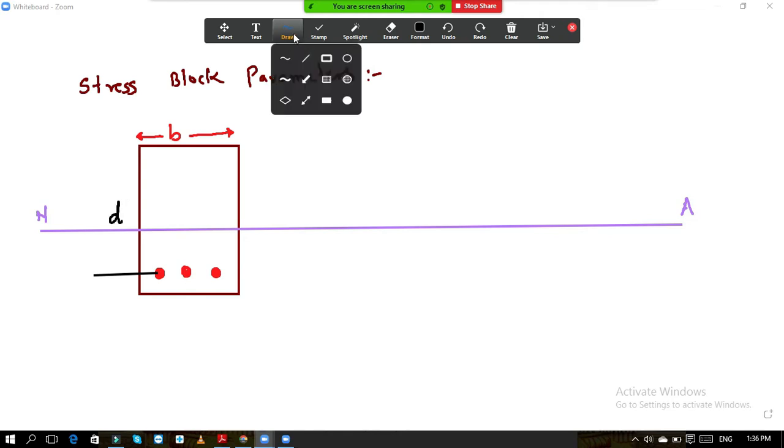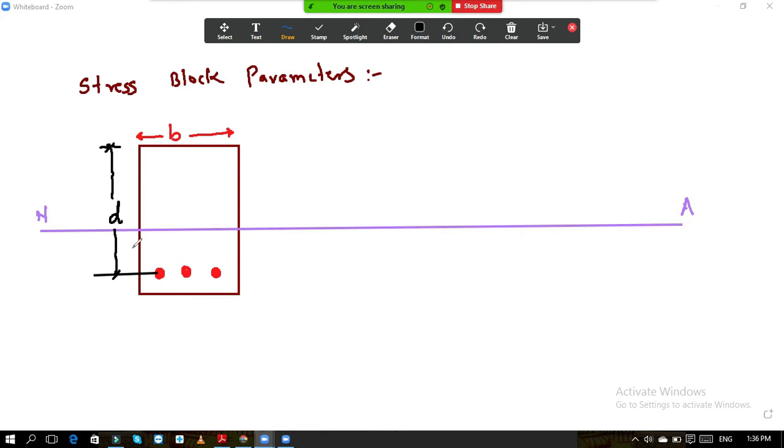All of you are aware about what is effective depth and what we can say overall depth. Please let me know in the chat box so that I will explain this, or if you know about this effective depth and overall depth, then there is no need to explain it.